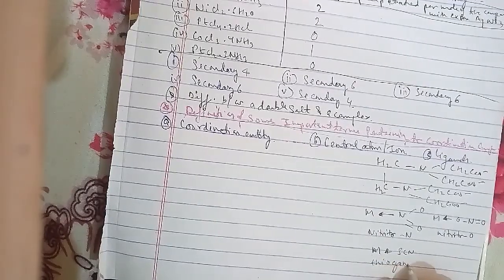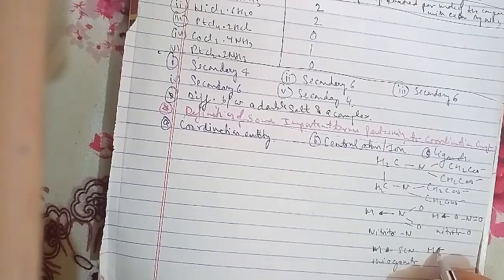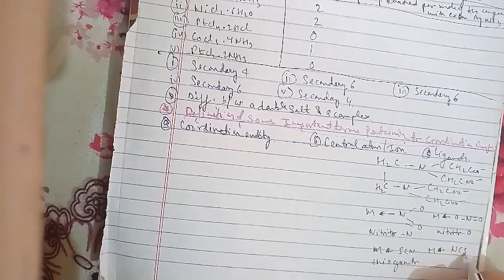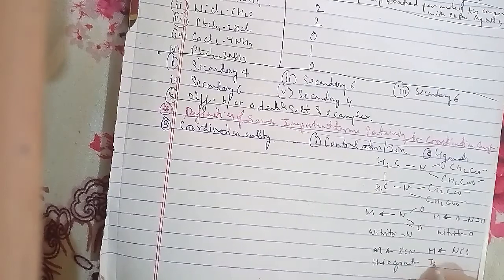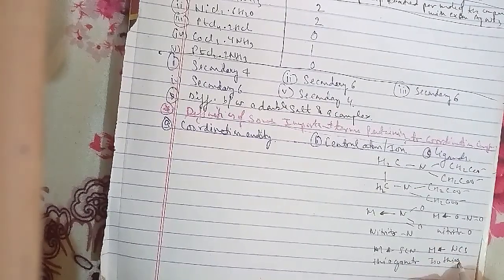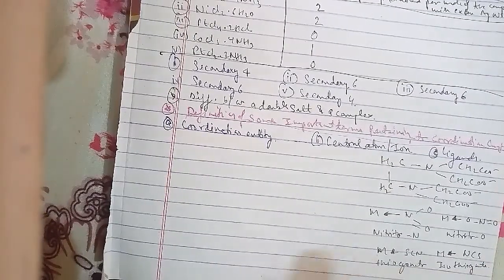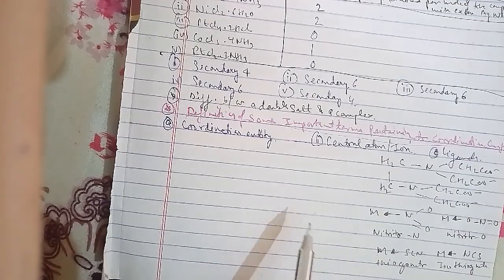So now we will be going ahead to discuss another one, which is the coordination number. The coordination number, CN, of a metal ion in a complex is defined as the number of ligand donor atoms to which the metal is directly bonded.